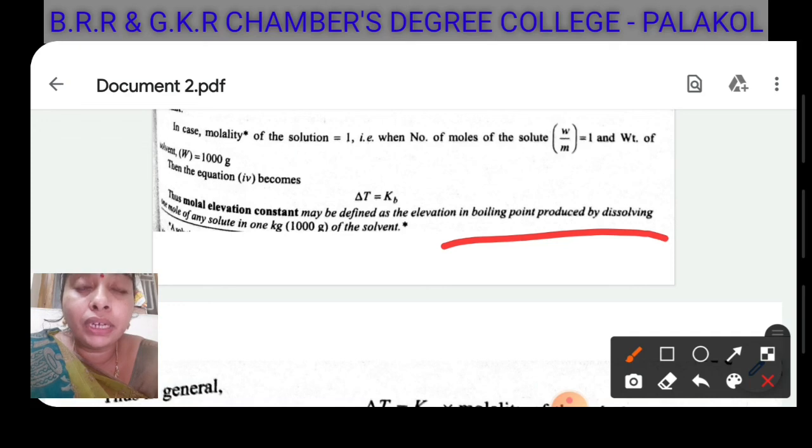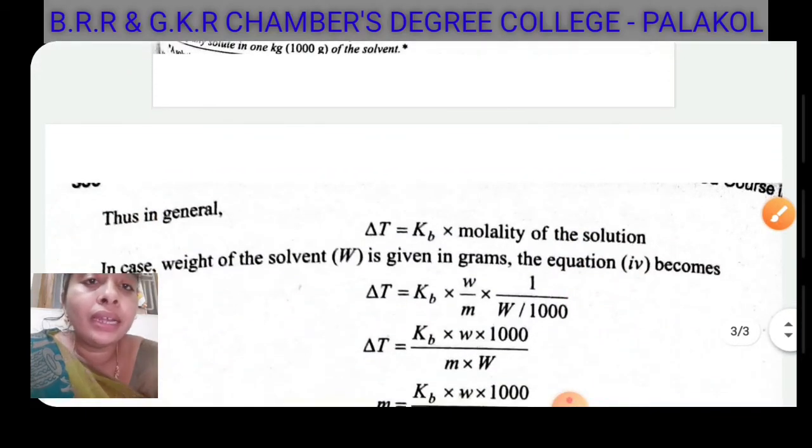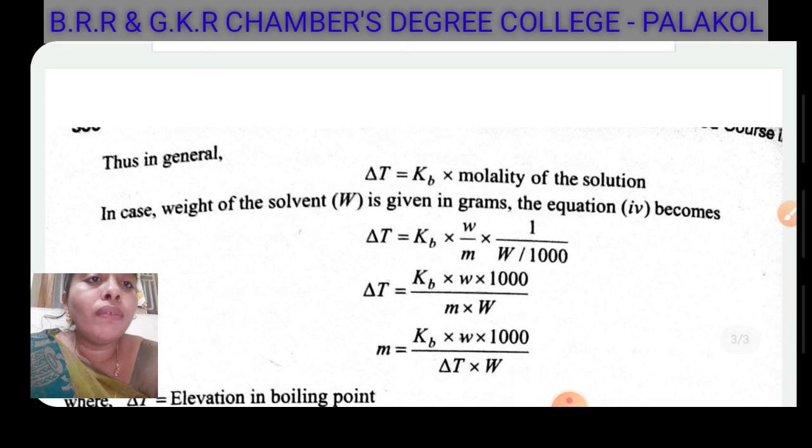Again, repeating the definition, students: the elevation in boiling point or ebullioscopic constant may be defined as the elevation in boiling point produced by dissolving 1 mole of any solute in 1 kg of the solvent. So students, in general, delta T equals Kb into molality of the solution. If the weight of the solvent is in grams, the equation becomes